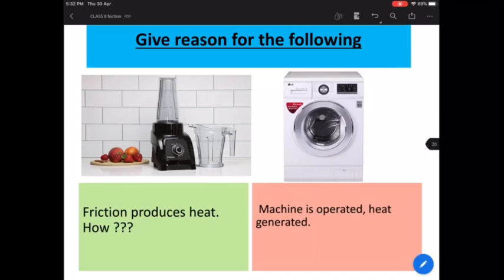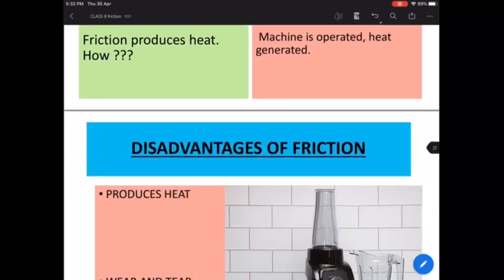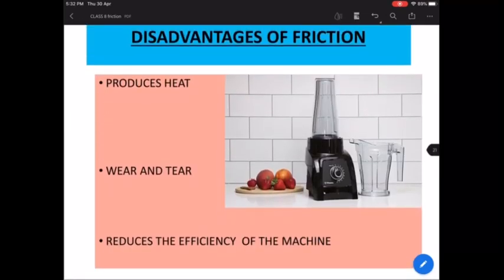So what you immediately do is you oil your cycle, you grease your cycle, because if you do not grease or oil, these various parts of your cycle will keep rubbing against each other and it will produce heat, and at times it may break also, right? That's why you want to apply oil, because what will that oil do? The oil will make the surface smooth and reduce the friction. Okay, fine. We're going to talk about it in the next slides.